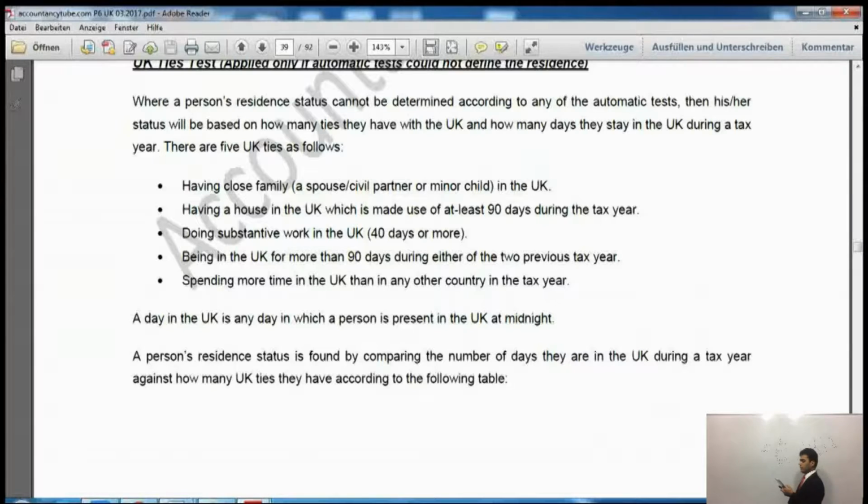Now we'll have to see. These are only 5 ties which you have to remember, and it is very, very important as far as the exam is concerned. Please make sure you memorize these. These are very, very important because residence is always examined in the question.